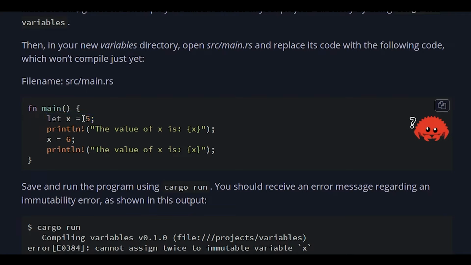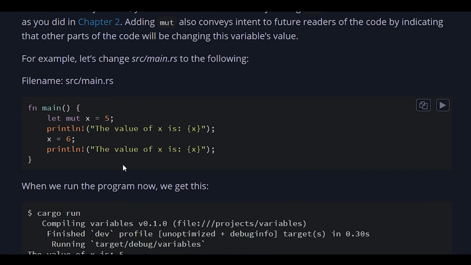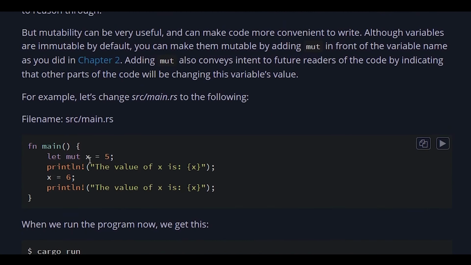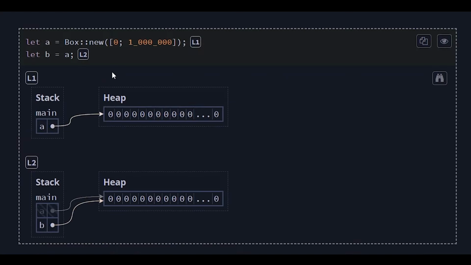This variable starts with a value of 5, and when we try to change it, it gives us an error because it's immutable. This is by default. If we're going to change the variable, we have to add this mut, so the program knows this variable now is mutable. Another interesting thing about Rust is ownership.